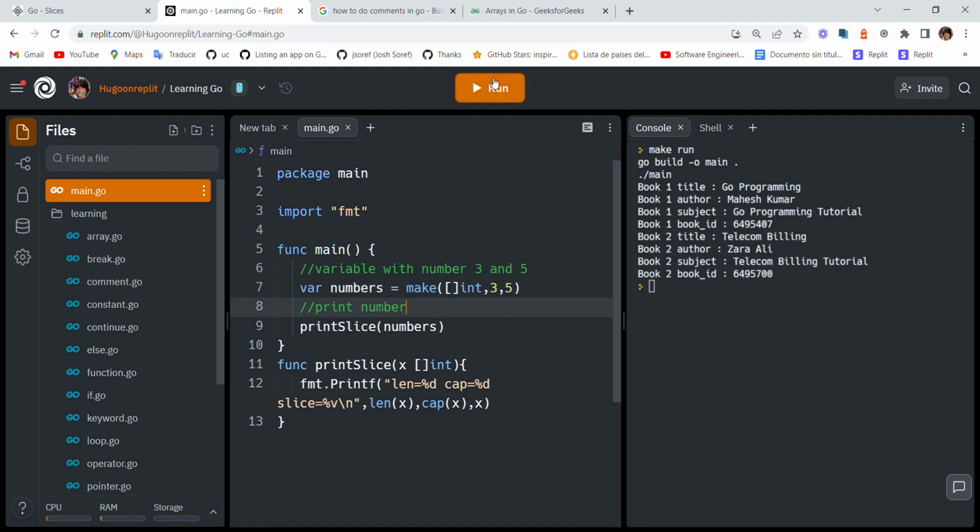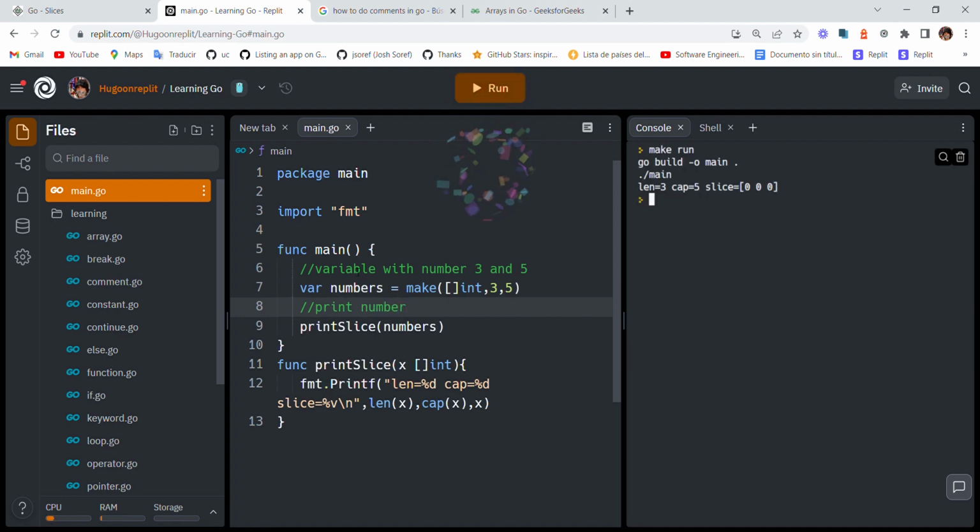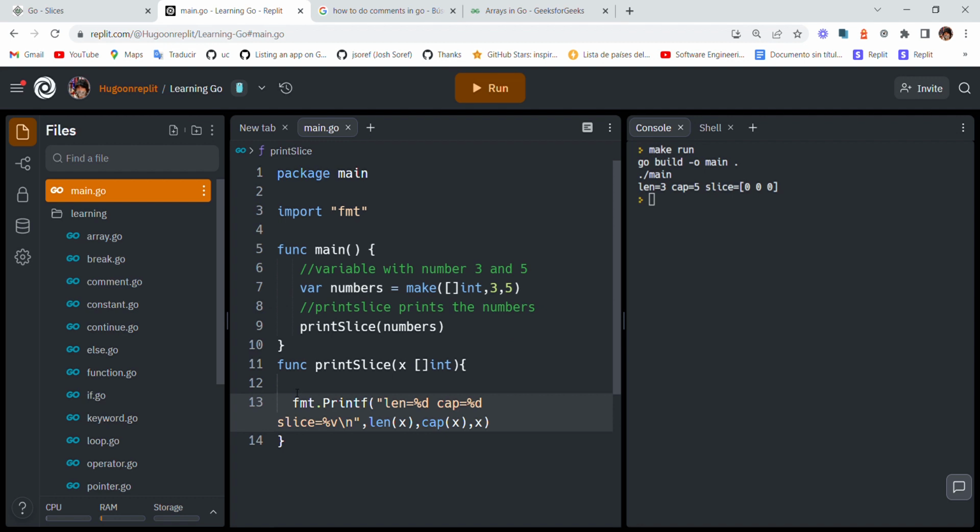We're actually on print slice, so it just defines print slice, which prints the numbers.